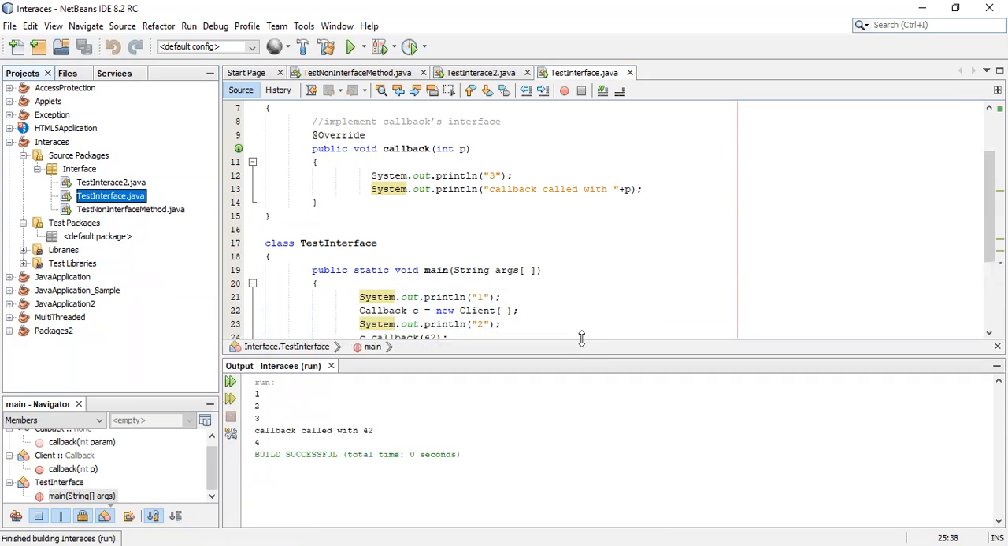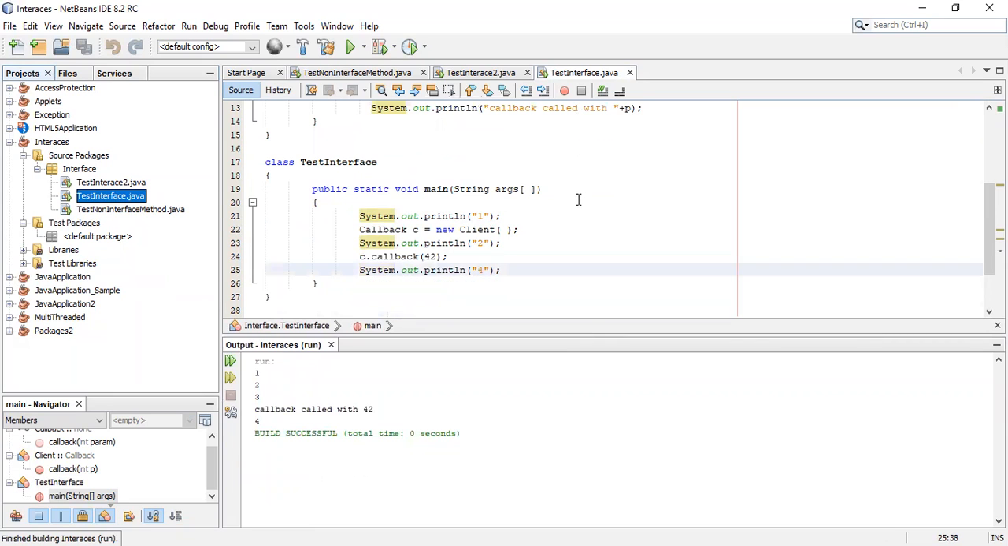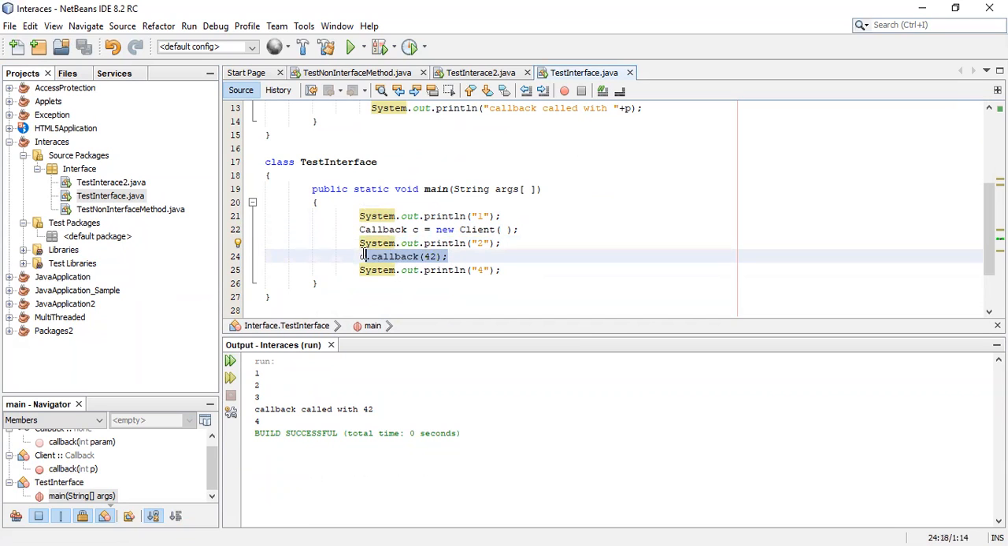You just see here. So 1 is printed. That means program control, first it is executed in the main method. Next, see, callback C is equals to new client. After execution of this statement, 2 is printed. That means program control is moved forward after this statement. Then C dot callback. So the digit 4 is not displayed immediately after 2, because the C dot callback method is there.